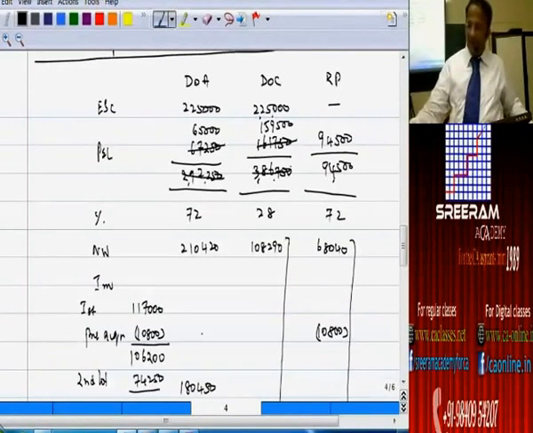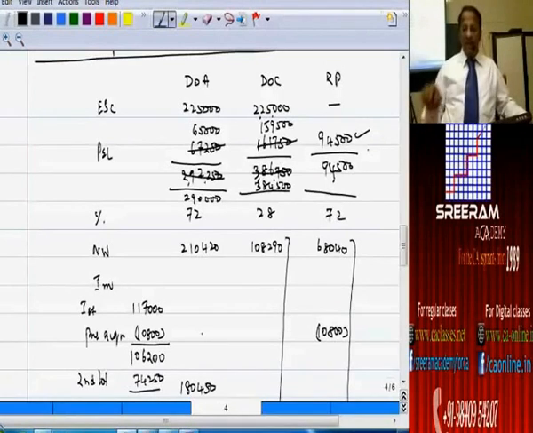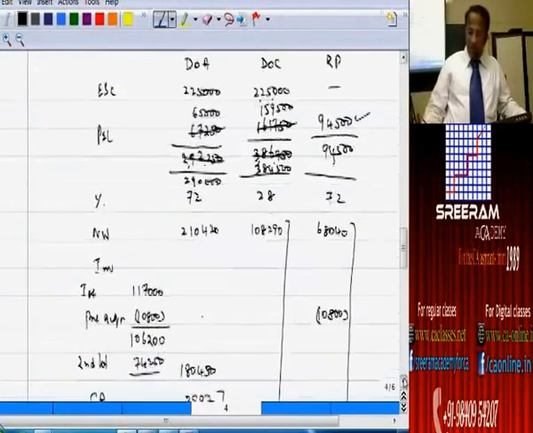225 plus 65,000, 2,90,000. 22 lakhs, sorry, 225,000 plus 159,500, 384,500. This will not undergo any change because alteration is made in the closing balance as well as the opening balance, leaving no change there.